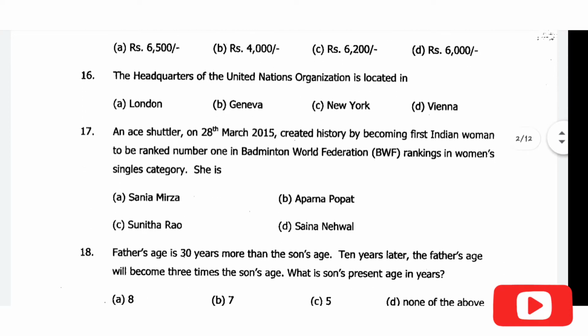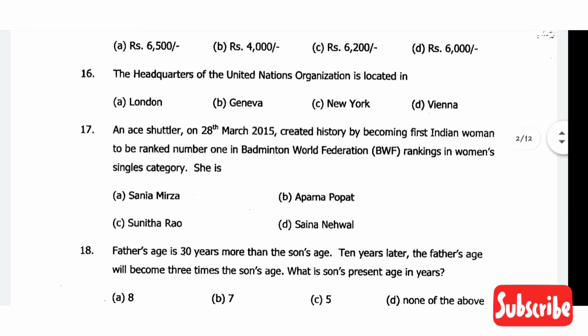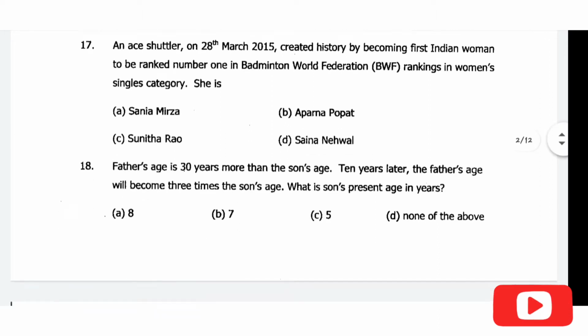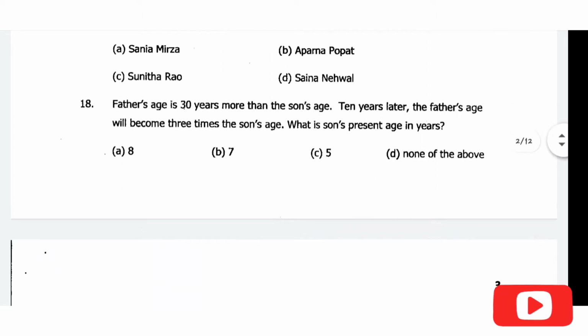Then comes question number sixteen, the headquarters of the United Nations organization is located in, so it's a very common question. The correct answer will be option C, New York. Then question number seventeen, the ace shuttler on 28th March 2015 created history by becoming the first Indian woman to be ranked number 1 in the Badminton World Federation ranking in women's singles category. The answer is option D, Saina Nehwal.